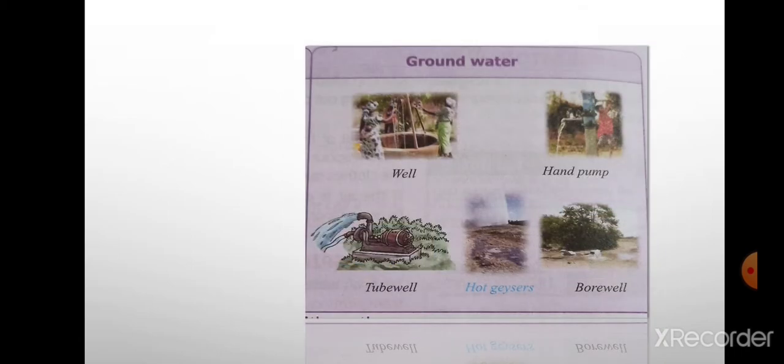Now what is groundwater? Groundwater is the water which seeps in through the ground. Suppose there is a rainfall. During rainfall, most of the water flows off and either it meets rivers and ultimately the ocean. But some part of the water is absorbed by the soil and the roots of the plants, and it seeps into the ground, which forms the groundwater. That groundwater is also used for many purposes. It is extracted with the help of wells, tube wells, hand pumps and bore wells, etc.